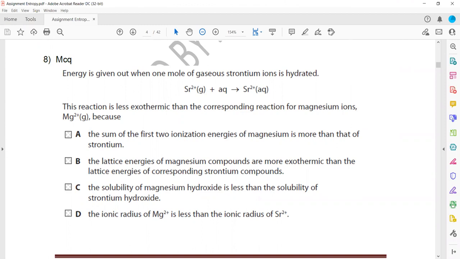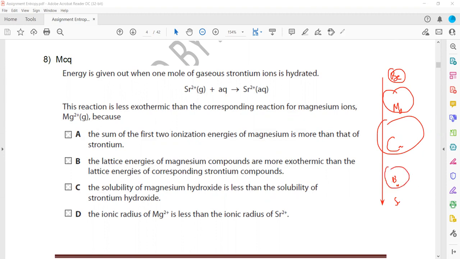As we go down the group, the size of the ion is increasing. So as the size of the ion increases, the hydration energy will decrease. When we compare the size, we have beryllium, magnesium, calcium, strontium, barium. So the size of the ion, as we go down the group, is increasing, and as the size increases, the hydration energy will decrease.